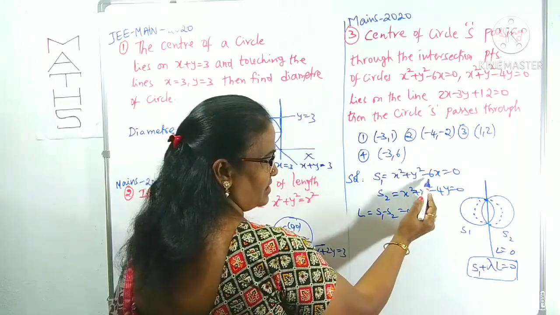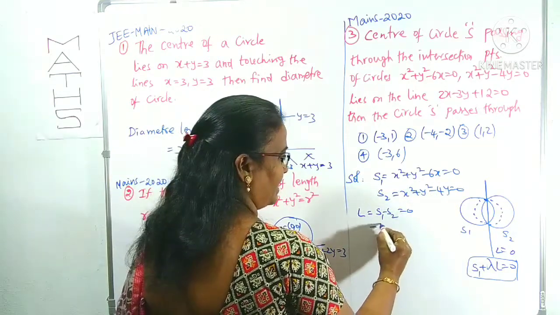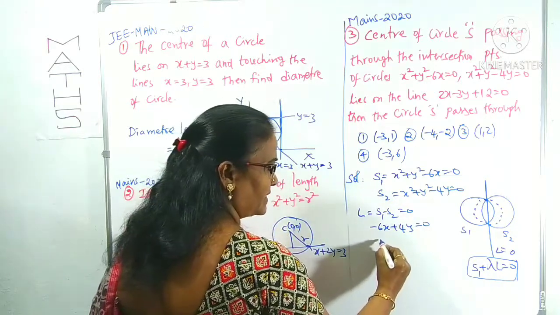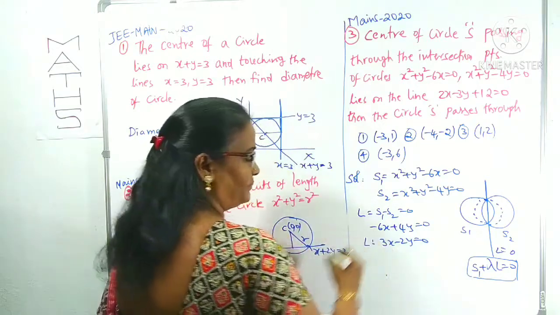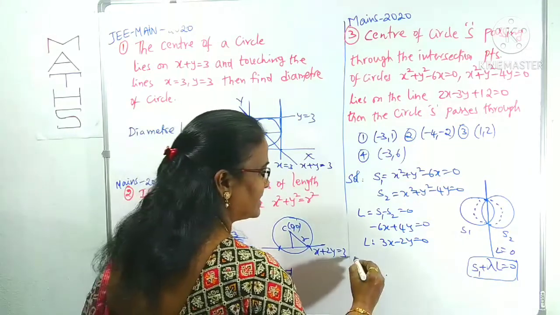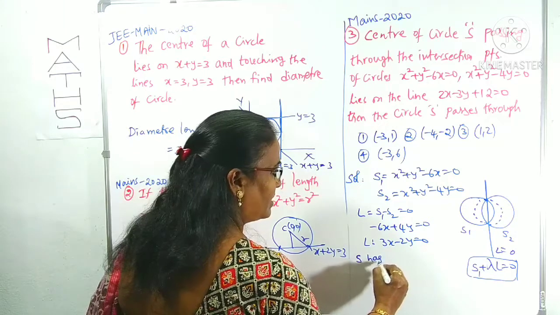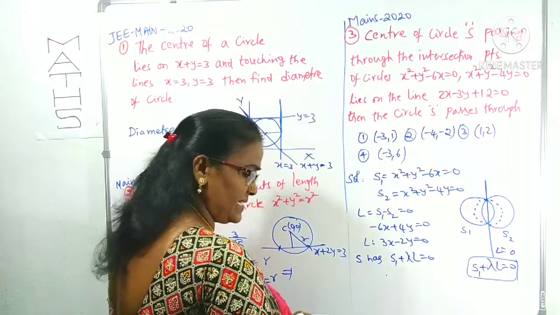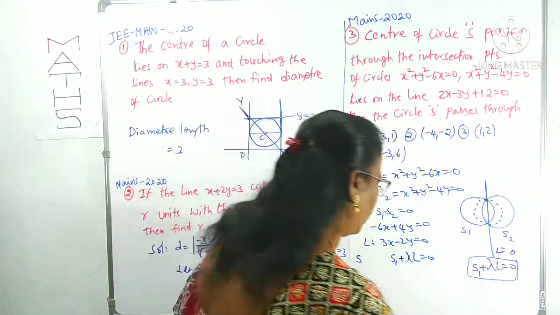S1 minus S2 means what? The x square, y square cancel, leaving minus 6x plus 4y equals 0. Taking minus 2 common, this is 3x minus 2y equals 0. This is taken as L, right? L you have, and one circle S1 you have. What is the required circle? S is in the form of S1 plus lambda L equals 0.